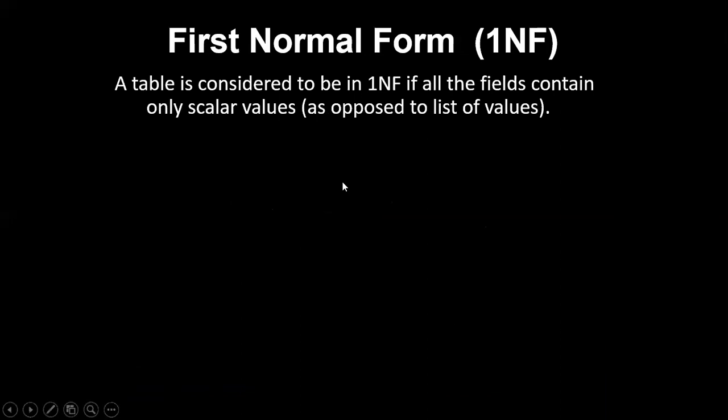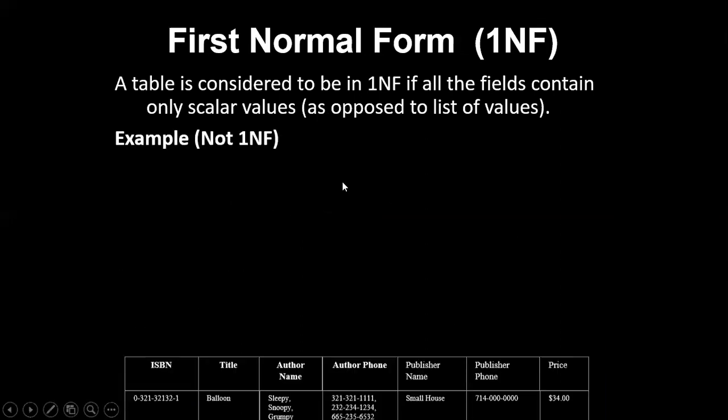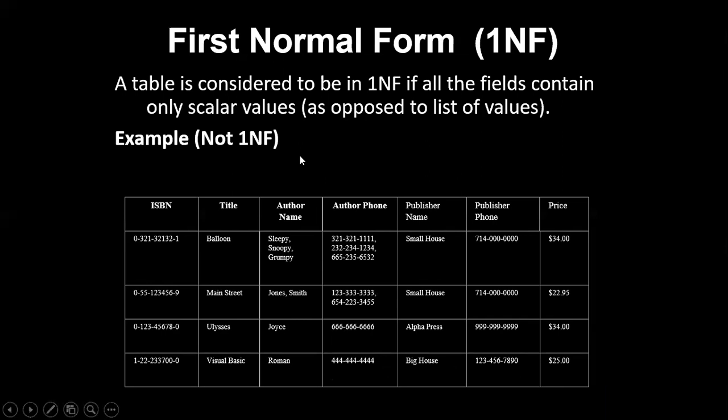first normal form. In first normal form, we say that each and every column should have a scalar value. Scalar, in the sense unique values. Look at this table, guys. As I told you, this is used for SQL, which follows the SQL language. Here we keep the information only in table format. Look at this table. What you have: ISBN number, title, author name, author phone number, publisher name, publisher phone number and price. These are the information we have, right?